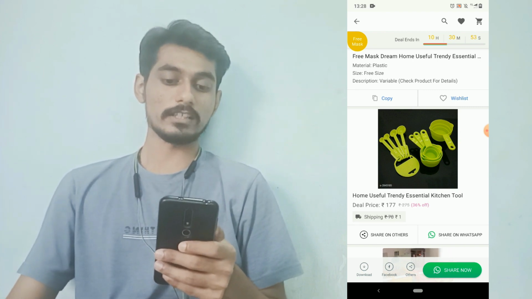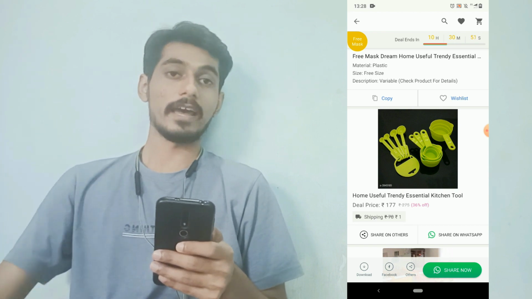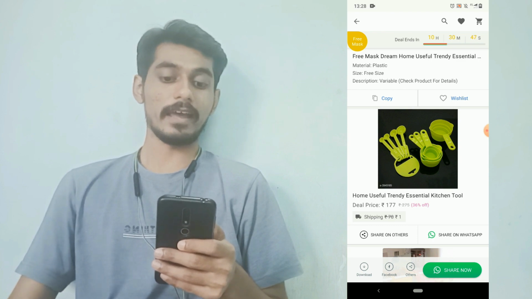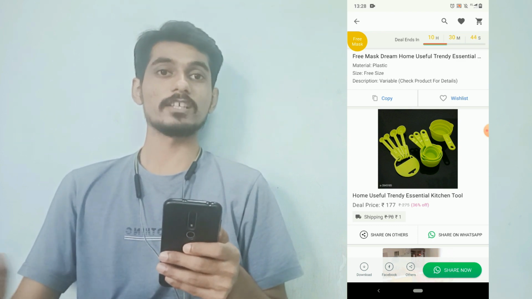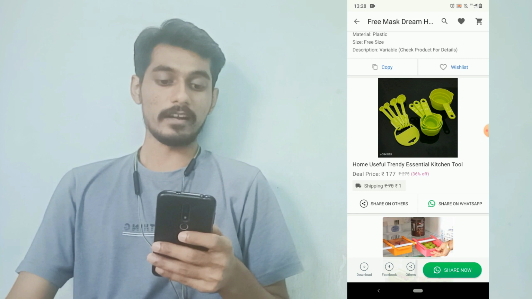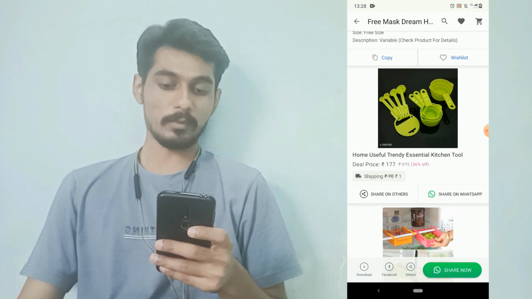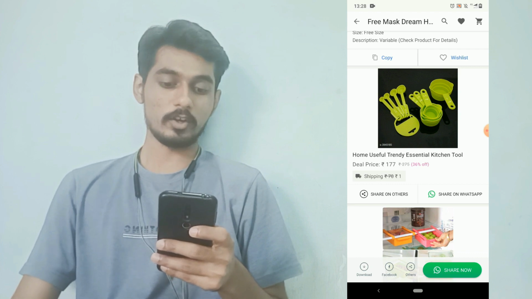It will copy all the description of this product, and you can simply go to the marketplace, add your product, upload your images and just copy this description over there. And let's just talk about the price of the product. So here you can see the price of this product is 177 rupees.